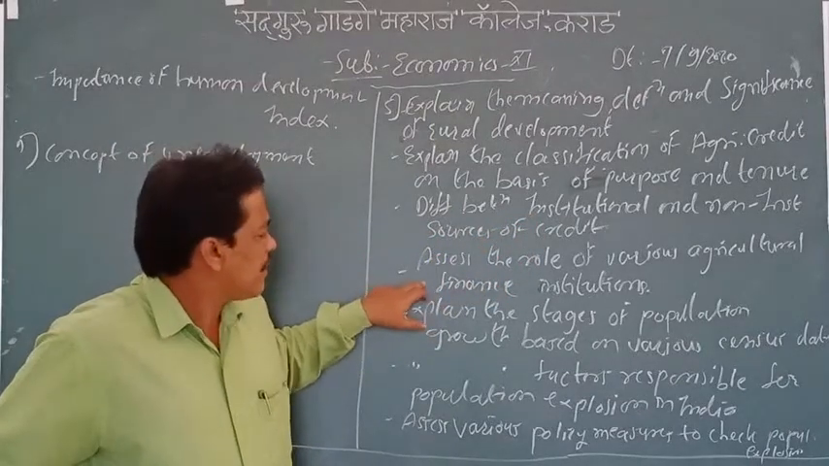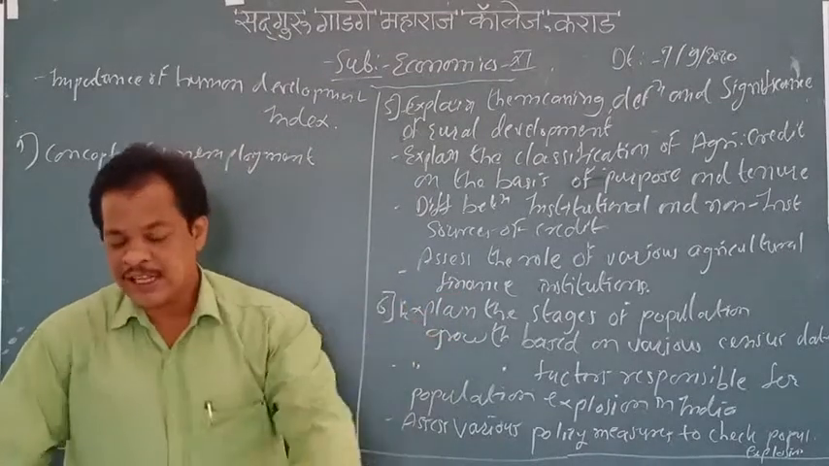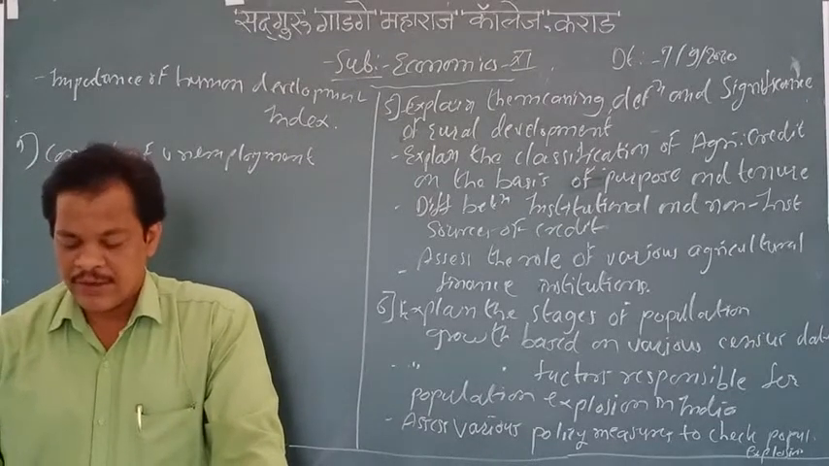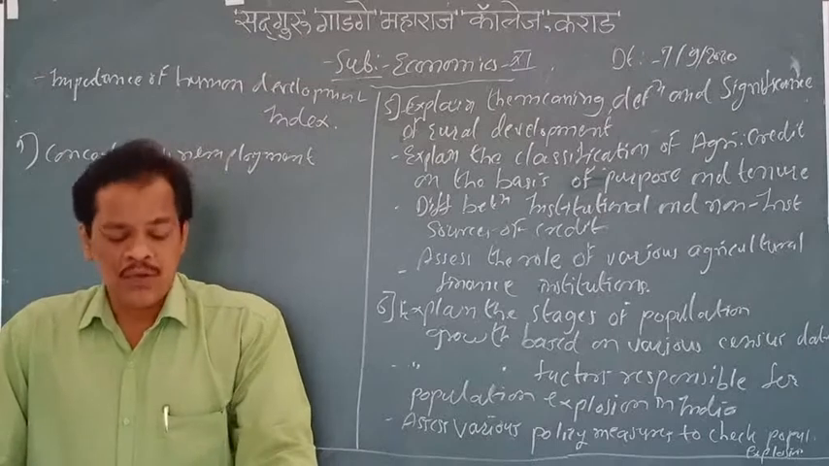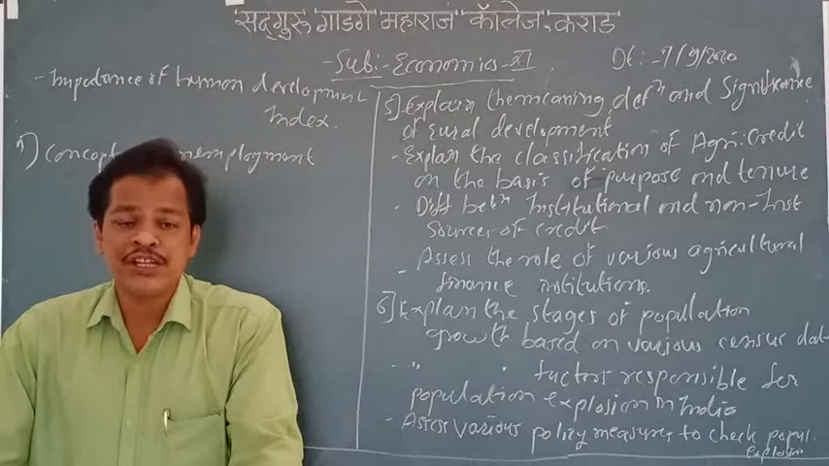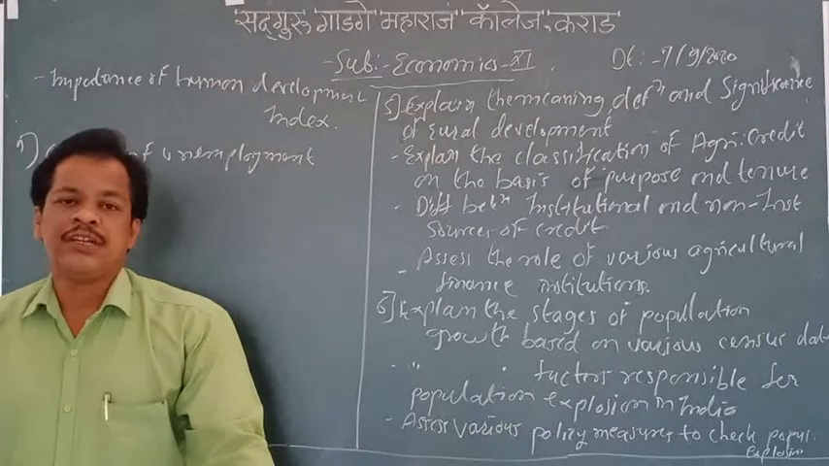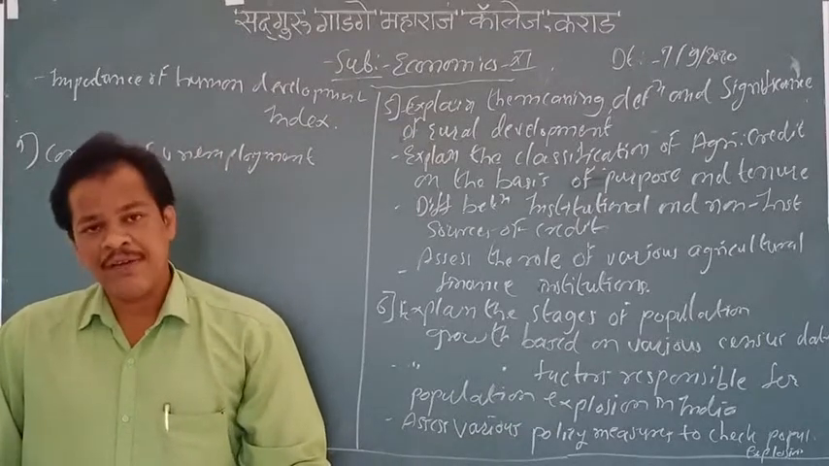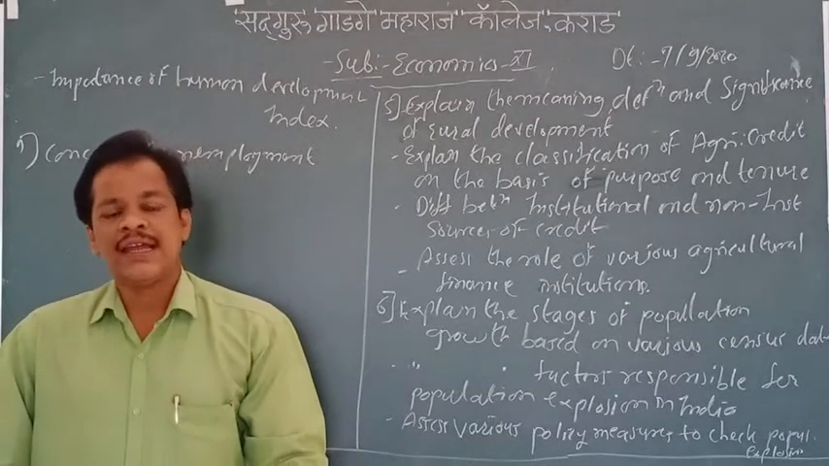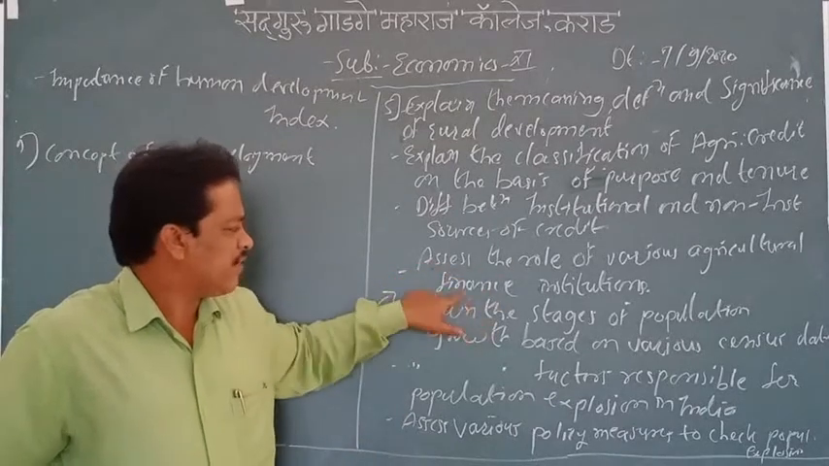Point number 4, that is assess the role of various agriculture finance institutions. In India, special attention is given towards agriculture credit. All governments, from 1947 up till now, are interested in giving much more importance to agriculture, because the Indian economy is based on agriculture. So it is very important to give some credit to farmers, some help to farmers, so that they can take loans and use them for agricultural development. So here, assess the role of various agriculture finance institutions.